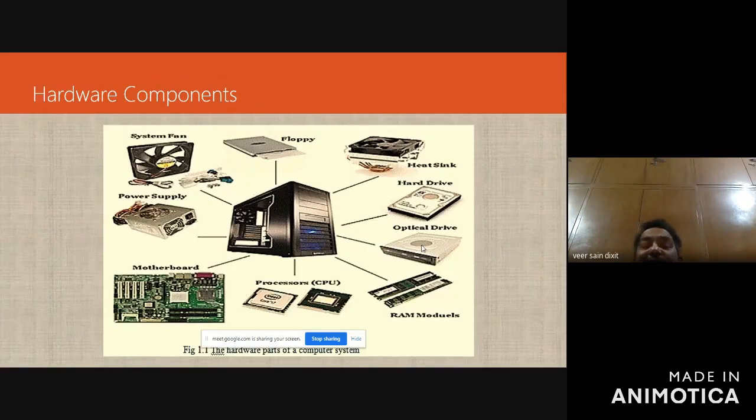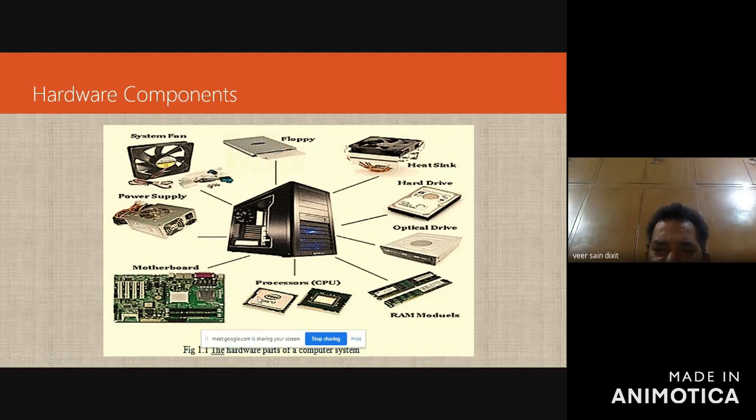Then, in another way, you can see that this is the cabinet, the CPU computer cabinet, in which this is the floppy drive, this is the system fan to keep your system cool, this is the power supply, this is the motherboard. In this motherboard, it's evident that these are the RAM slots, where the random access memory is being fixed in these slots, okay.